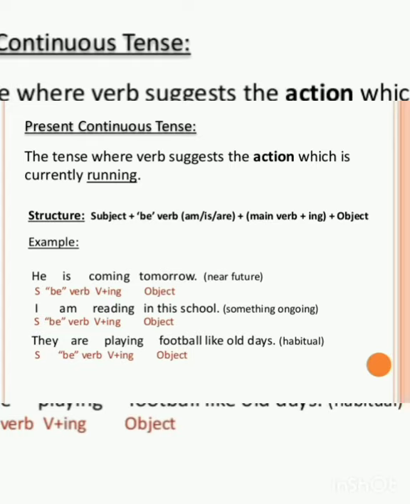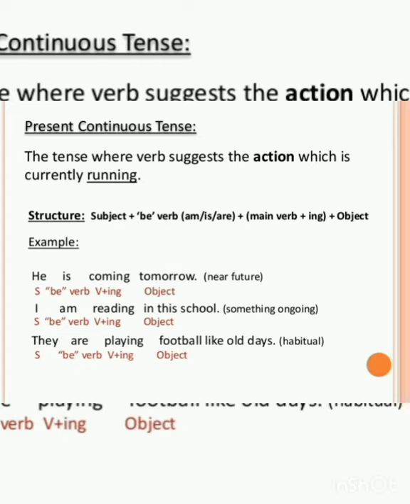Okay, so here, the formula of present continuous tense is subject plus helping verb, that is either am or is or are on the basis of the subject. If the subject is I, helping verb should be am. If the subject is we, helping verb should be are. If the subject is you, helping verb should be are. If the subject is second person plural pronoun, that is you, again helping verb should be are.